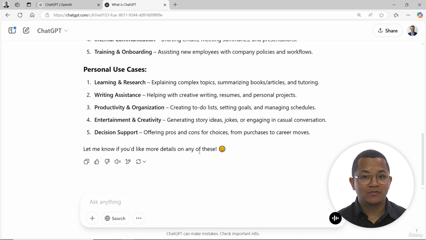There are tons of different use cases, and one of the skills that we hope you develop throughout your journey using ChatGPT is to enable your own creative thinking in terms of what you can do with your AI. Don't be afraid to push it. If you have an idea on a use case for AI that maybe you haven't heard people try, go ahead and input that prompt in there and see how it can respond. There are certain limitations which we'll go over, but if you think about it and you need it for something, try it with AI. It's really meant to be a collaborator, and that's something you're going to hear me talk a lot about throughout this course.